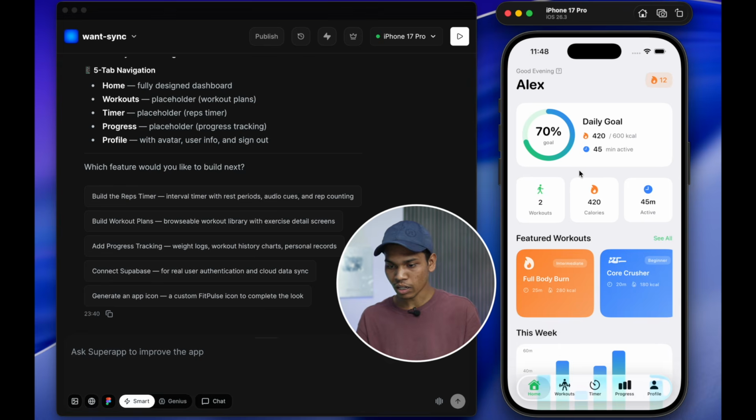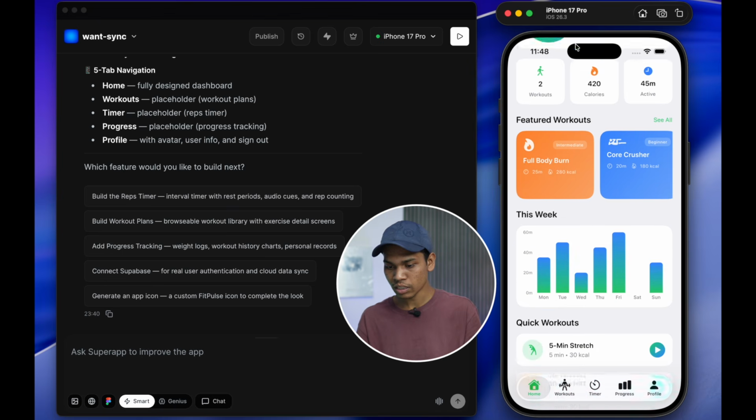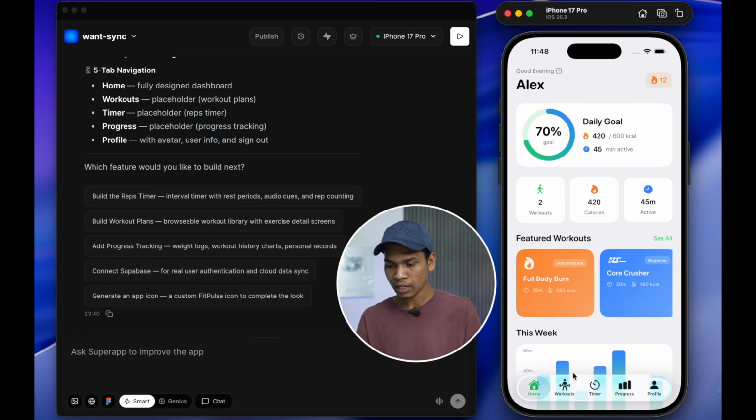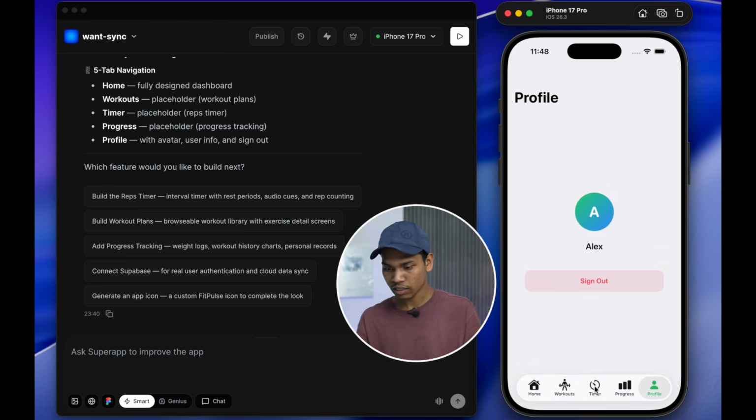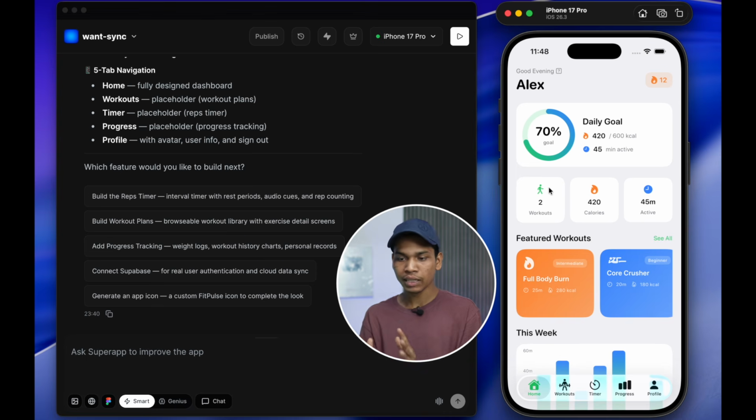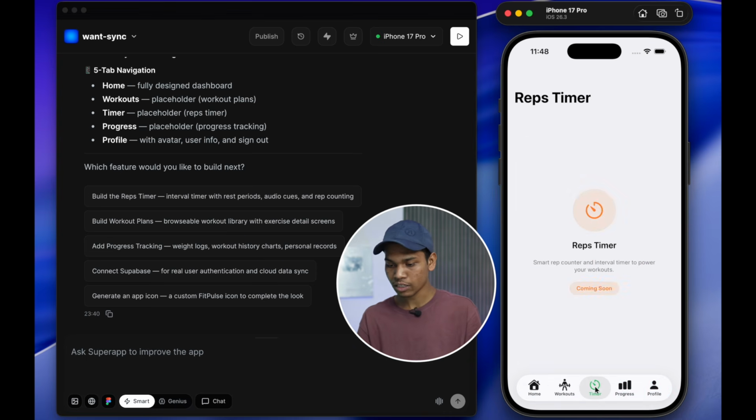So let's see what the features of it are. This is the home page, and here there are many options like workout plans, timer, progress, profile. Currently it has only built the home page, and it has created different tabs, but it has not built the other tabs.